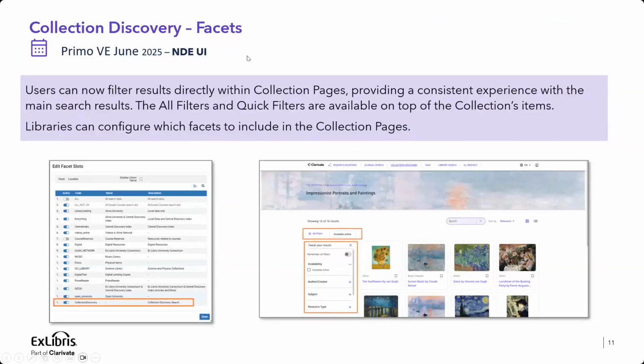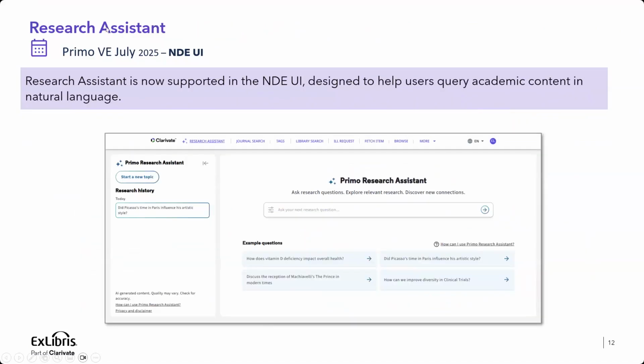So this is, of course, one of the ideas that the community pushed for, and it's now available in the NDE UI. The Research Assistant is also now available and supported in the NDE UI. The experience and the look and feel are the same as in Primo VE. We actually reuse that component. You can get to it from the NDE UI, either from the main menu, or there is also a widget where the Research Assistant is available.